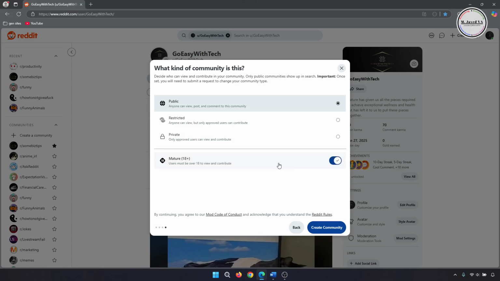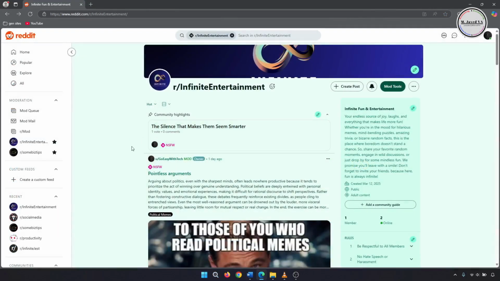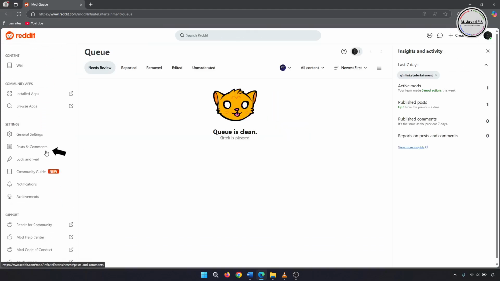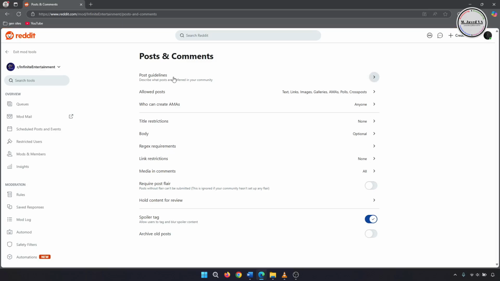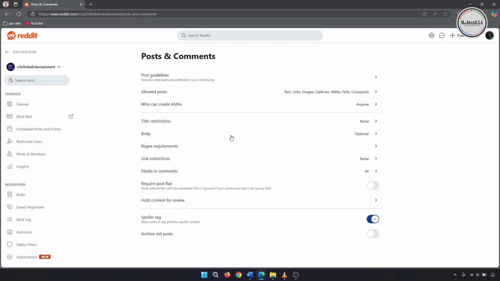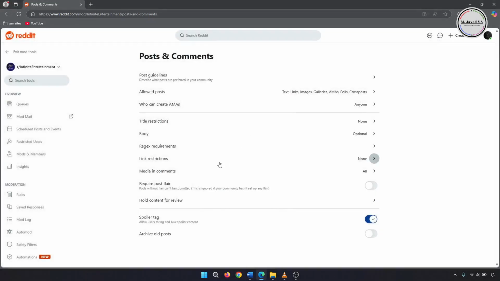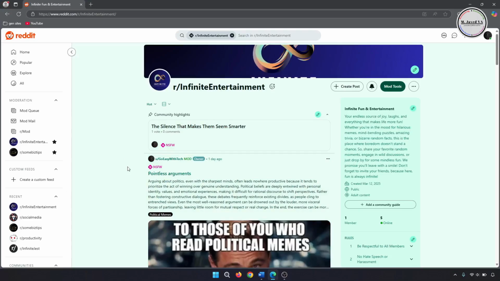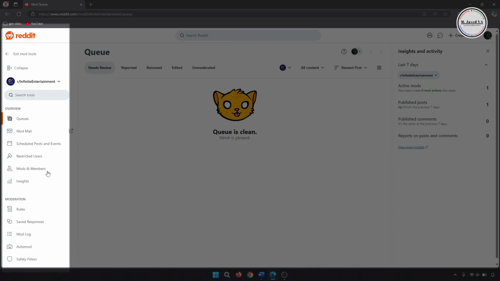Well, even with the mature contents option on, you still can have an automated check and balance on what will be posted by other members of the community. So to have an automated check and balance, go to Post and Comments under More Tools. And then go through each and every option here to change its settings to place an automated check and balance so that the contents you don't want others to post will be declined automatically right away. Well, moreover, you can go through each and every tab on this sidebar under More Tools to change the settings of your subreddit.